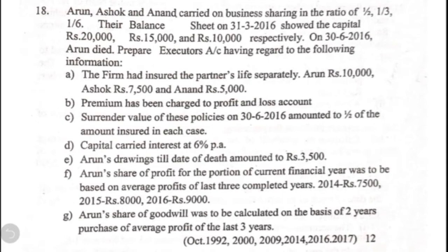Next point, Arun's drawings till the date of death amounted to 3,500. Next one, Arun's share of profit for the portion of the current financial year was to be based on average profits of the last 3 completed years. They have given the profits for 2014 as 7,500, 2015 8,000, 2016 9,000. Arun's share of goodwill was to be calculated on the basis of 2 years purchase of the average profit of the last 3 years. This question is very important.